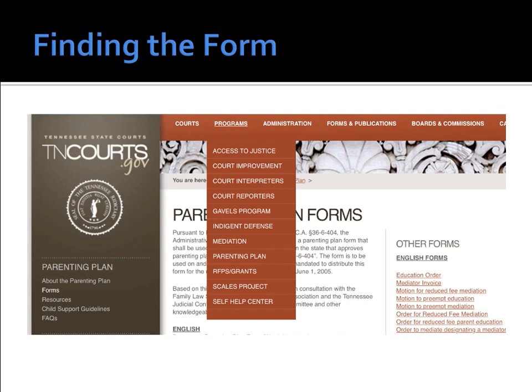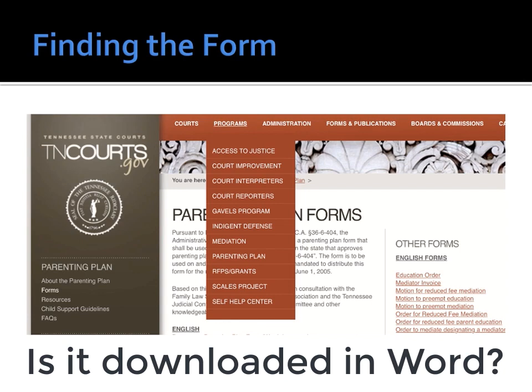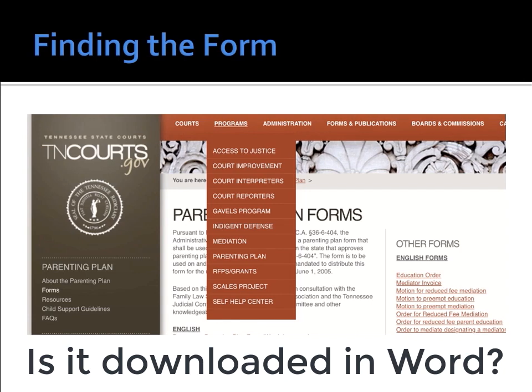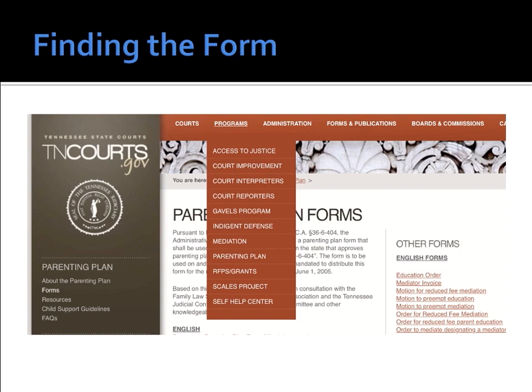Where do we find this form? Please click the following link, tncourts.gov. Click on programs, click on parenting plan, not mediation. When you download it, does it download it in Word? It does. You can download that every single time that you need to use it, a fresh form.